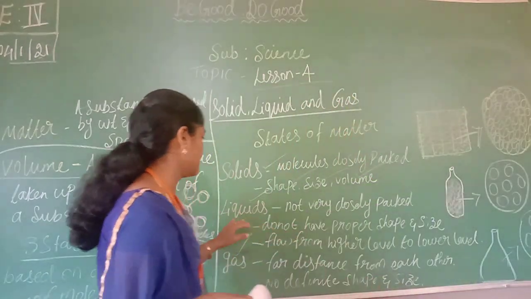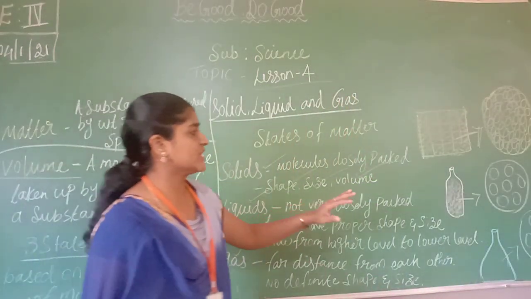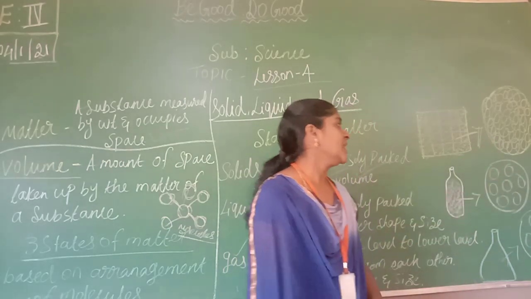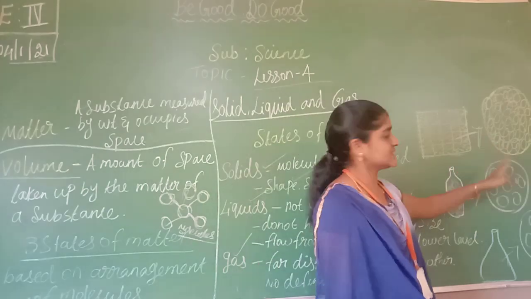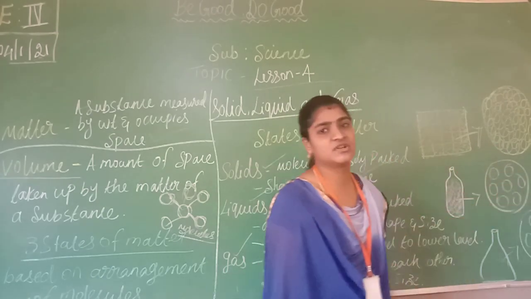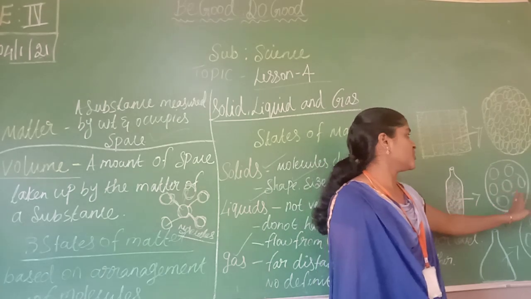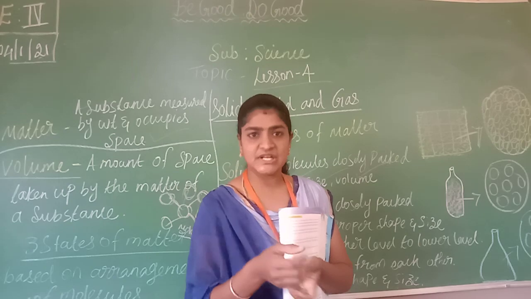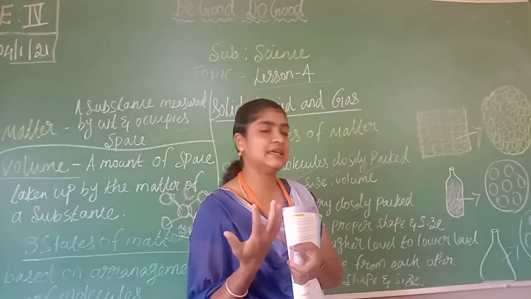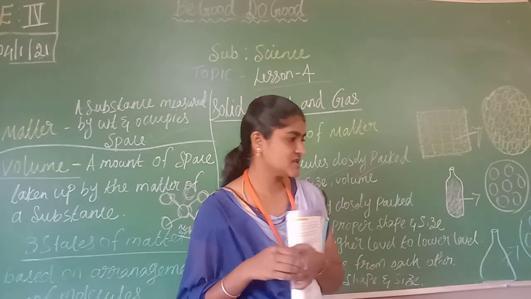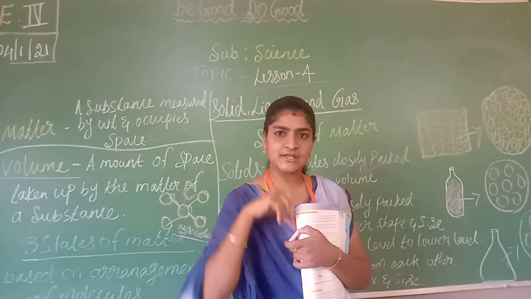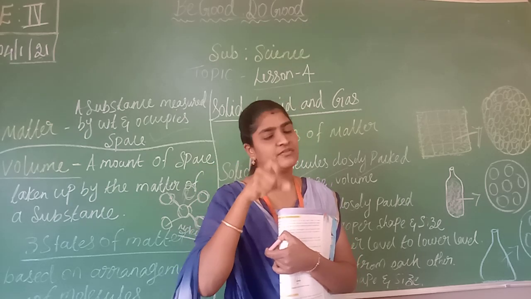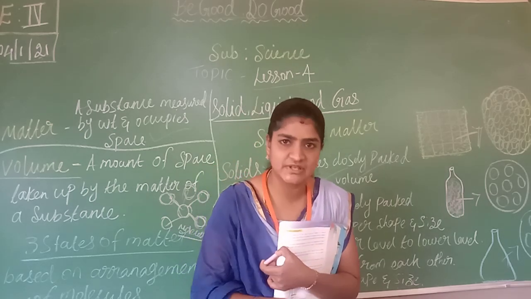Now I am going to explain more about liquids. Here you can see the molecules. They are not tightly held together like in solids. Each and every molecule has a sufficient amount of space, and they can move here and there. For example, water or any liquid we see doesn't have a proper shape and size. If you pour it into a bottle, it takes the shape of the bottle.